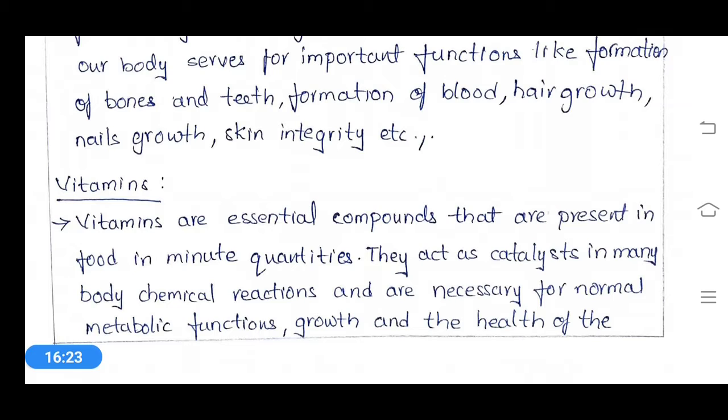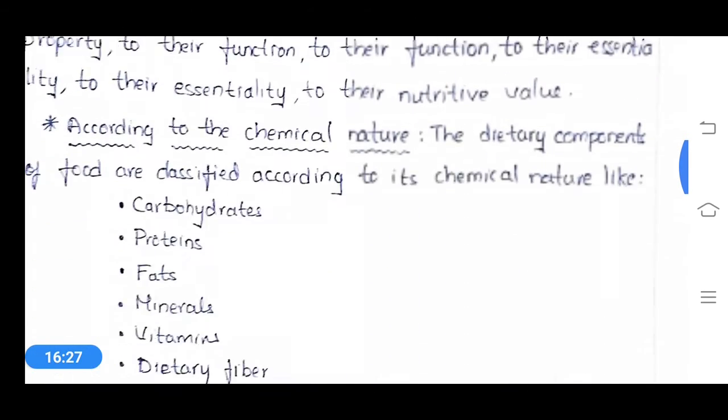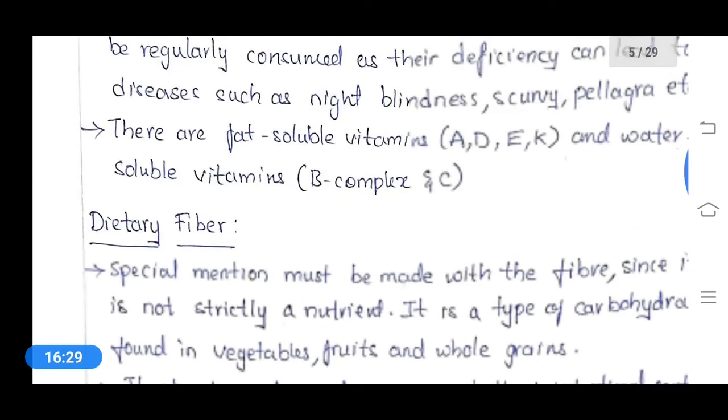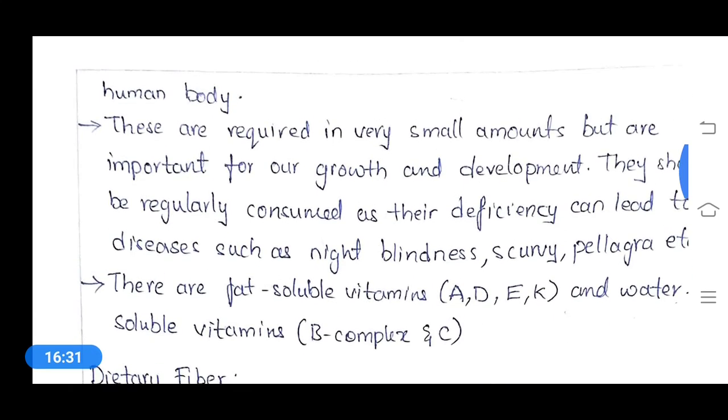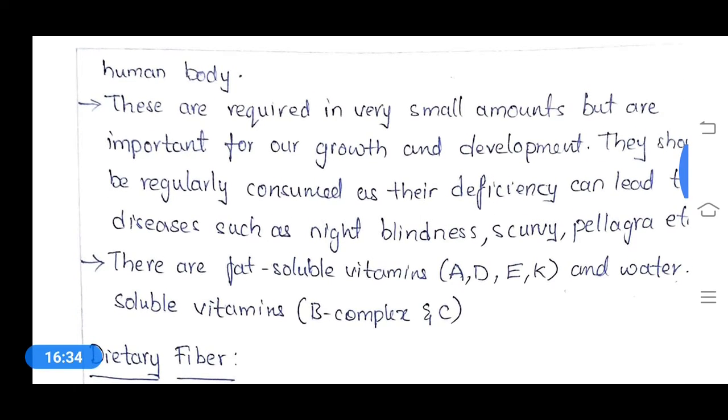And the growth and health of the human body will also be influenced by these vitamins. These are required in very small amounts but are important for our growth and development.